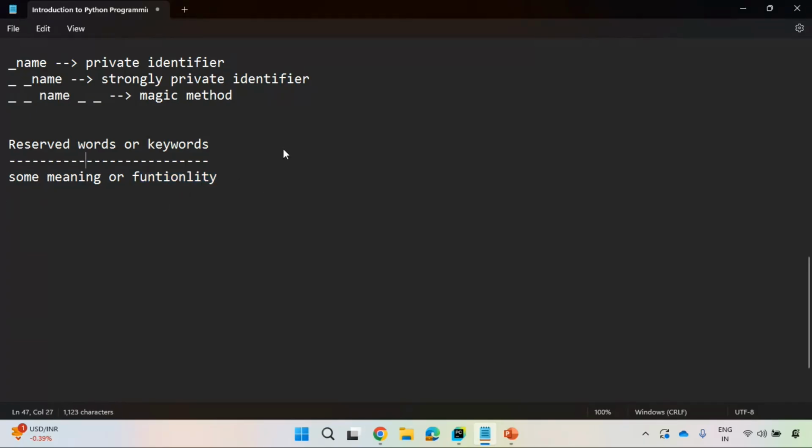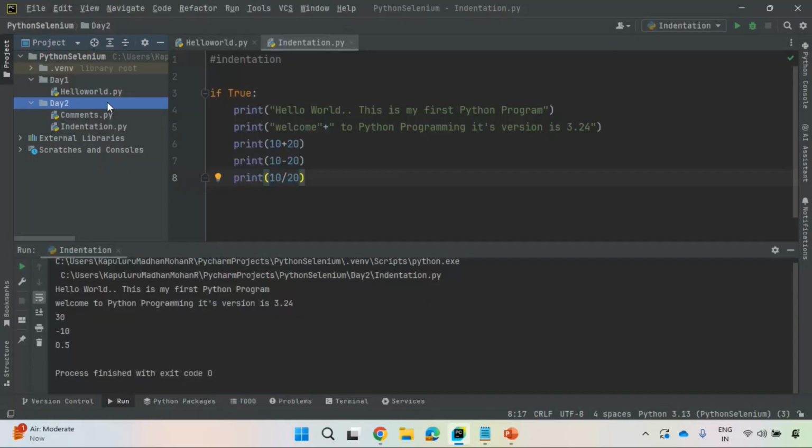How many keywords are there? Very important interview question: there are a total of 35 keywords in Python. We will use each and every keyword going ahead, but for now, don't bother about this. Let me show you how you can see these keywords.